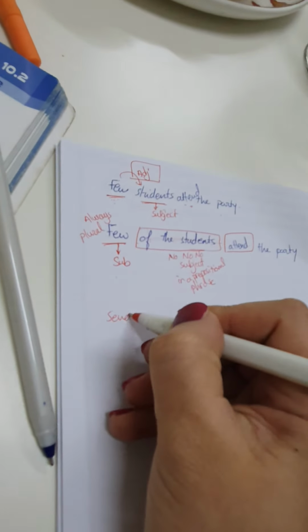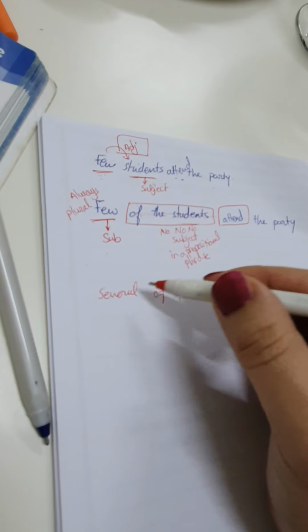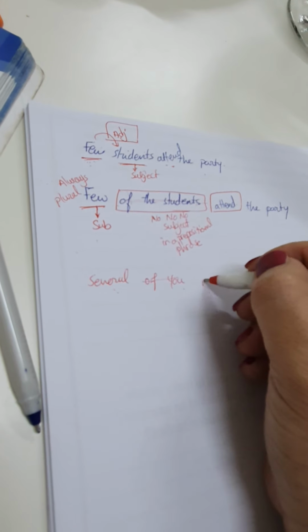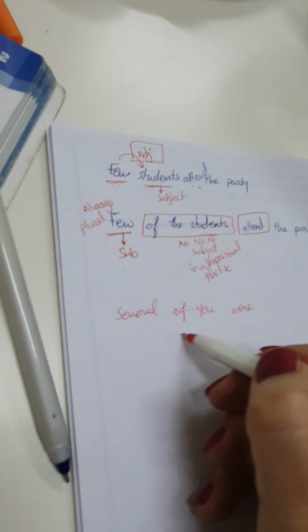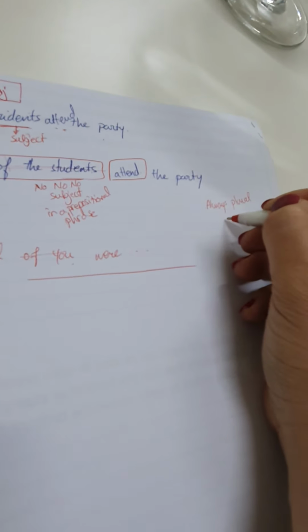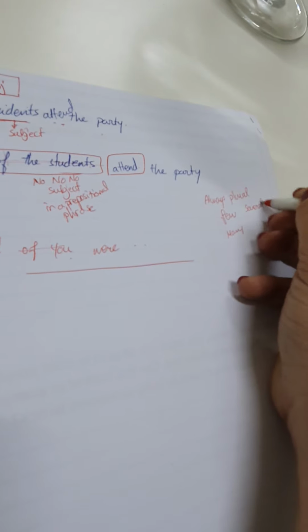You use the singular with the plural and vice versa. So we took one of the always plural, and of course it will be several, also several of you. I don't continue reading, so several were. Always plural. As we said, few, many, several, both.